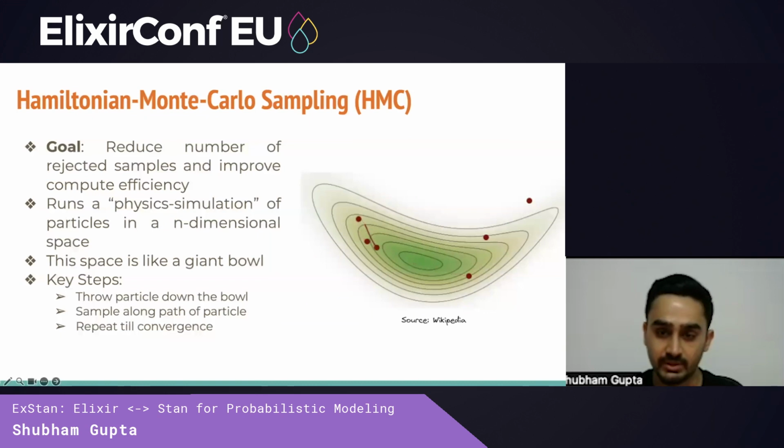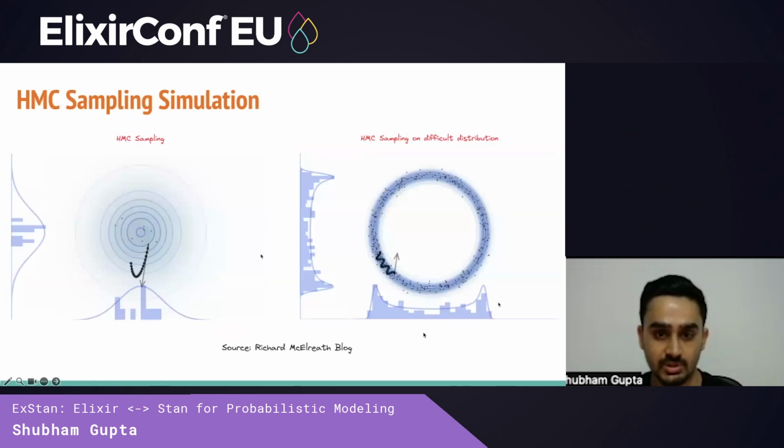And you can think of our target distribution as this big n-dimensional surface, or very similar to a very large bowl. What HMC tries to do is a physical simulation of particles in this bowl. The idea is that if we flick a particle down this bowl, it will flow across the bowl, eventually turning around. And if we sample along this path before flicking the particle in a random direction, we will learn more about the surface. The image shows the path of a particle with the red dots showing samples that have been accepted. An easier way to visualize this is with a simulation.